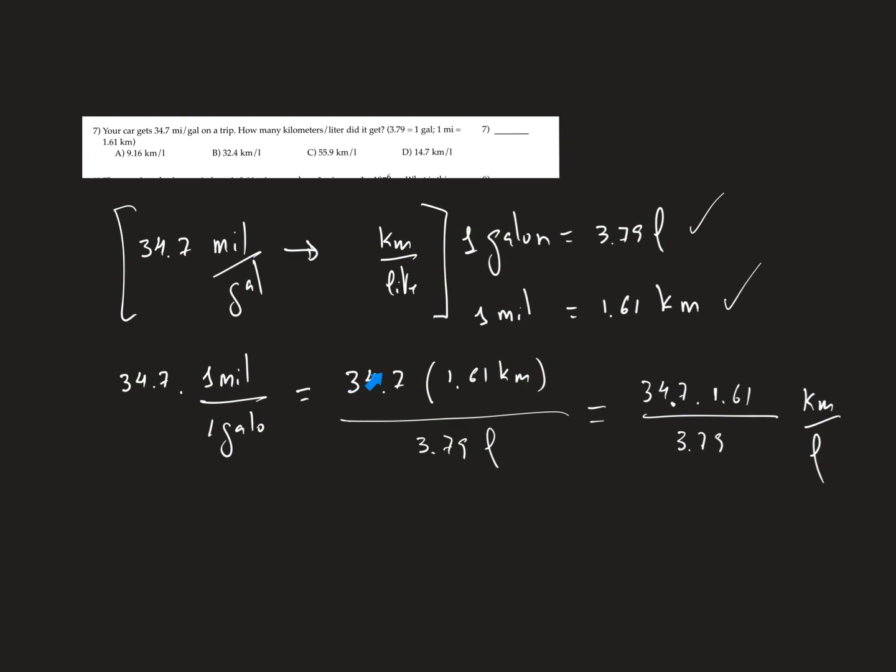So I will make all the multiplication here, and I will end with kilometers per liter. So it will be 34.7 multiplied by 1.61 divided by 3.79 kilometers per liter.